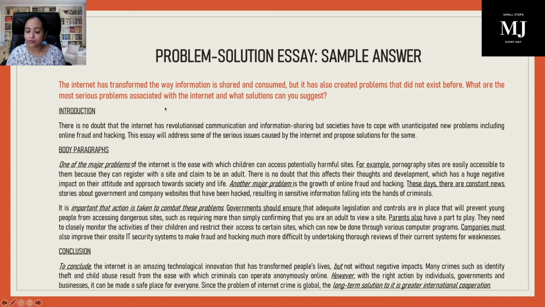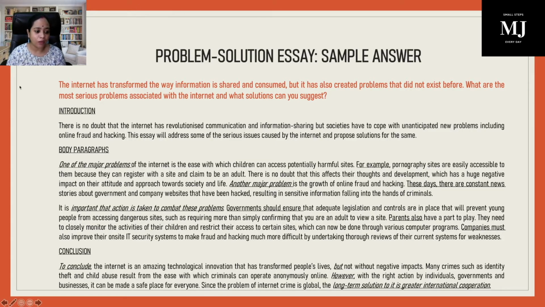Paraphrased. But, coming up with the negative points. But societies have to cope with unanticipated new problems. Unanticipated, that means unexpected, including online fraud and hacking. So when you have already generated your ideas, when you know what your entire essay is going to have, then you can just pick up one or two of those examples or points and you can include that in your essay. This is how you will talk about the problem solution introduction, guys.